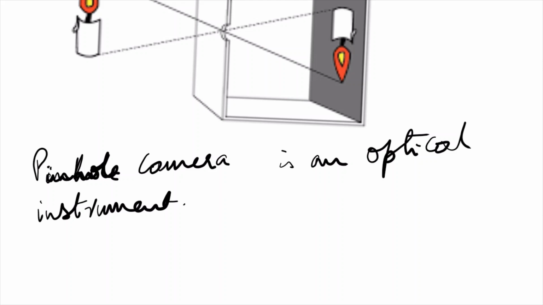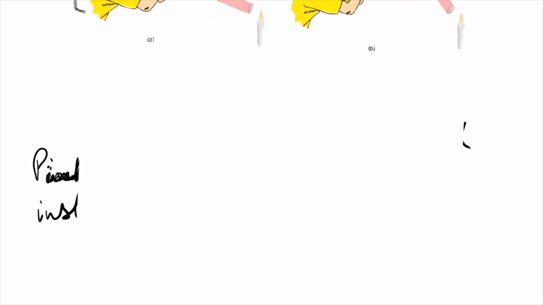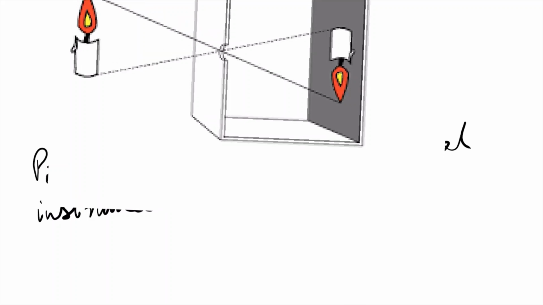Like here in this image you are seeing. Can you see this image? The candle is on this side. There is a small hole in the box. So the candle itself is emitting light. So the image of the object is formed here on the other side, an inverted image.